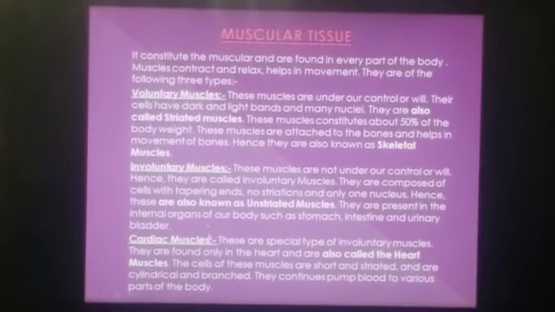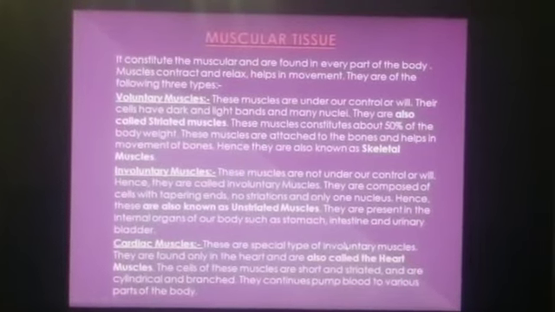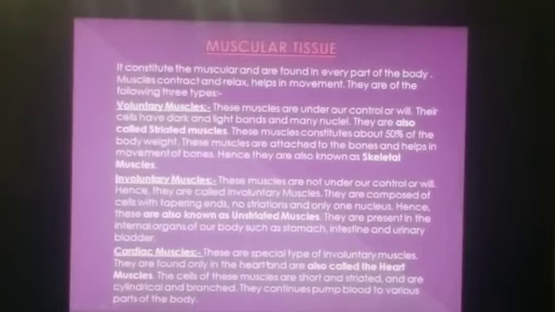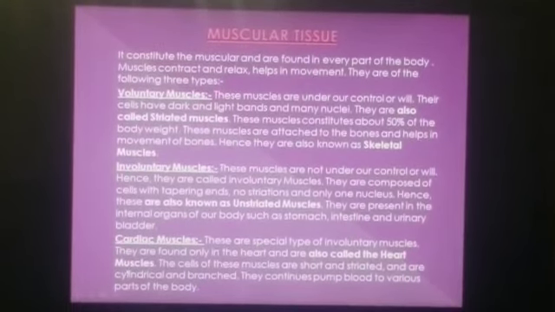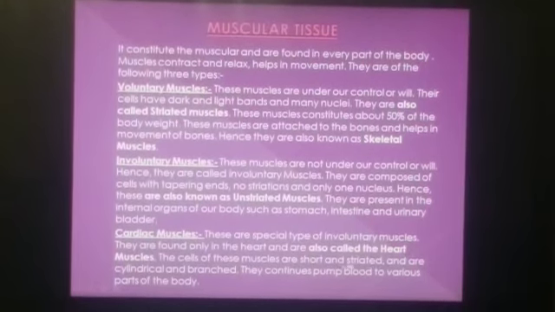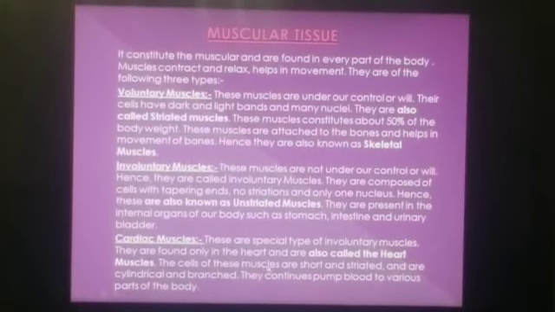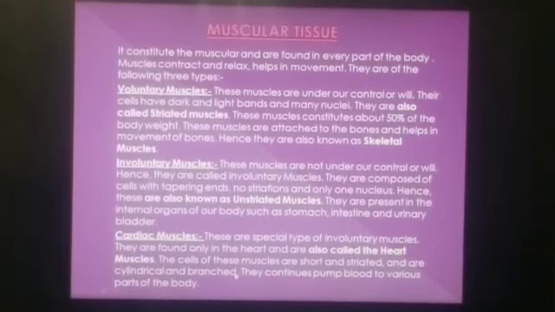Cardiac muscles. Cardiac muscles are a special type of involuntary muscles and they are only found in the heart. That's why they are also called heart muscles. The cells of cardiac muscles are short and striated and are cylindrical and also branched. Cardiac muscle continues to pump blood to various parts of the body.